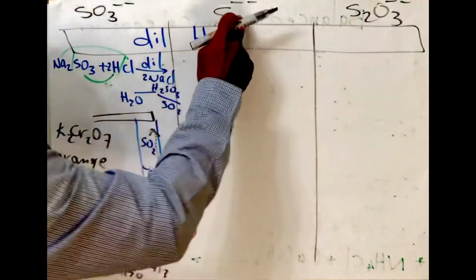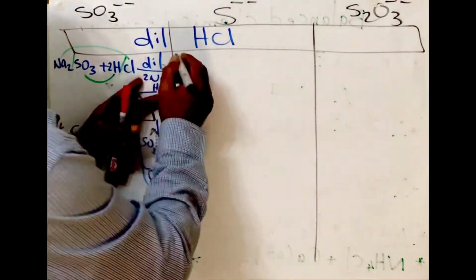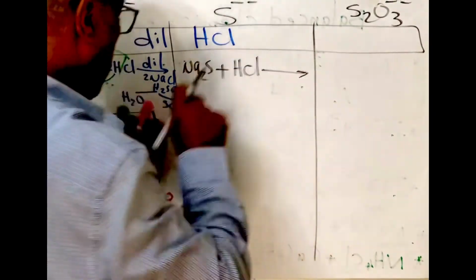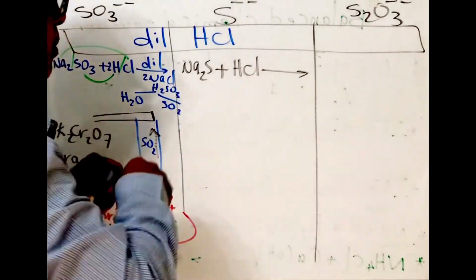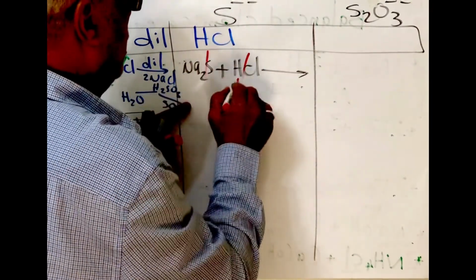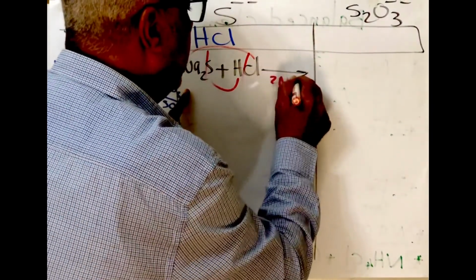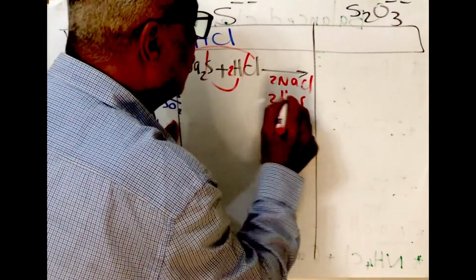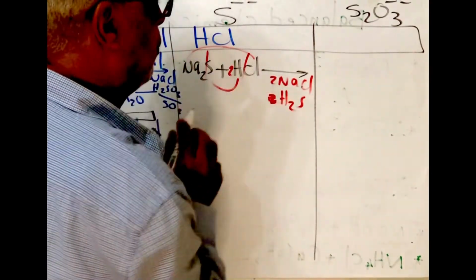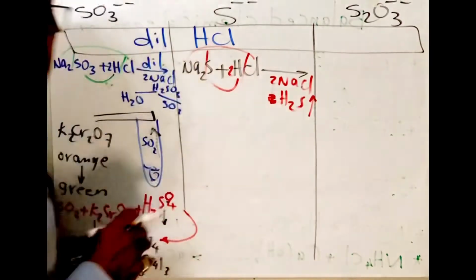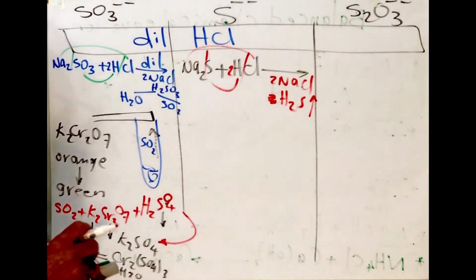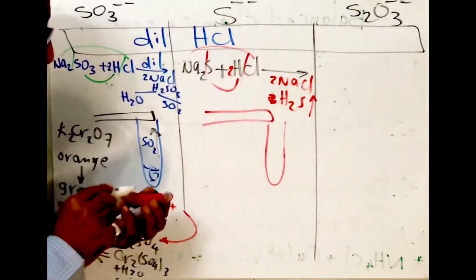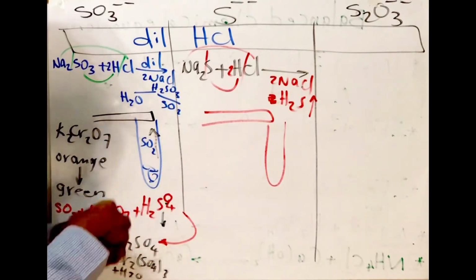HCl with salt of sulfide, Na2S plus HCl. Double substitution, it will form 2NaCl and H2S. H2S gas has a bad smell. It has the smell of rotten egg, and we can test the presence of it by paper wetted by lead acetate,